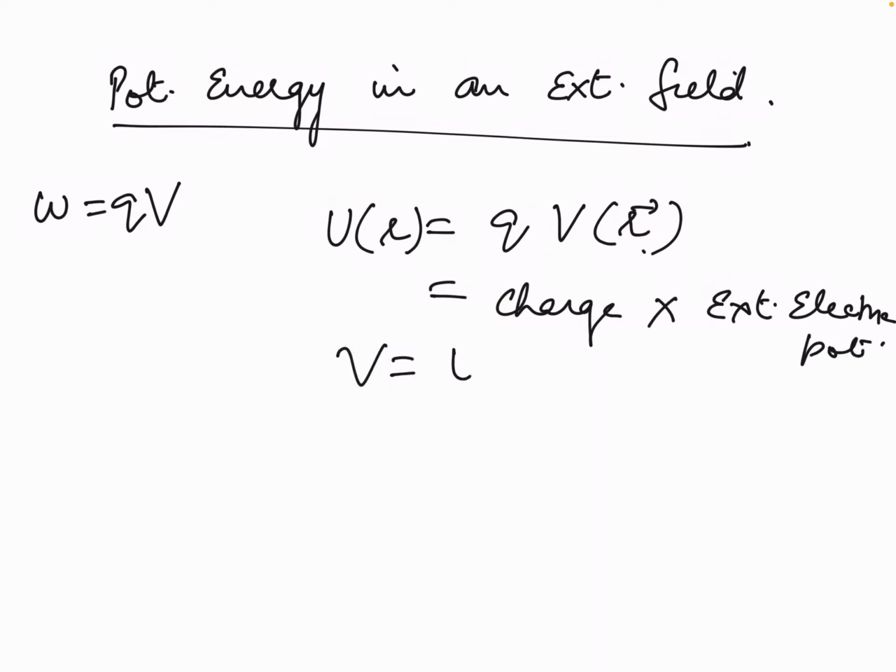So V will be equal to U upon Q. So we can define electric potential at a given point in an external field as the potential energy of a unit positive charge kept at that point.